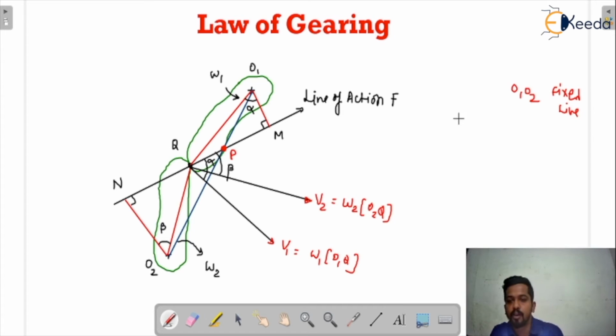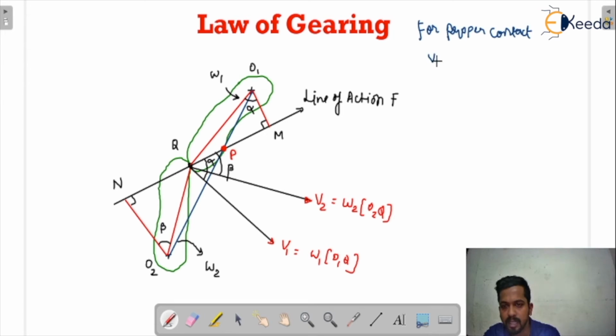Now, for proper contact, what is happening? For proper contact between the bodies, V1 cos alpha equals V2 cos beta.